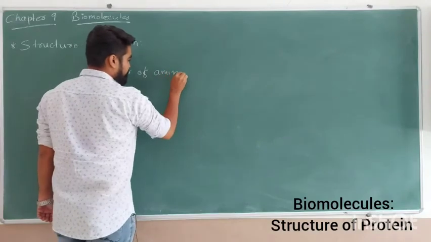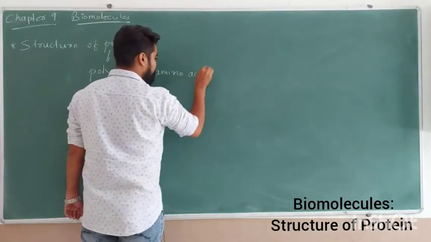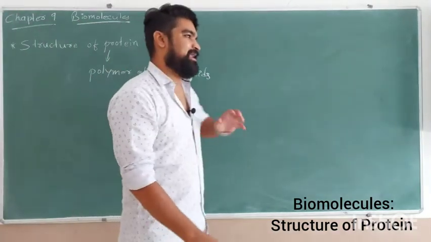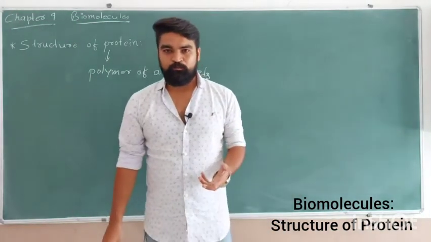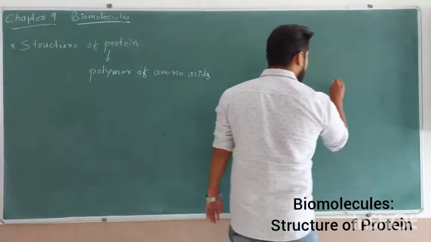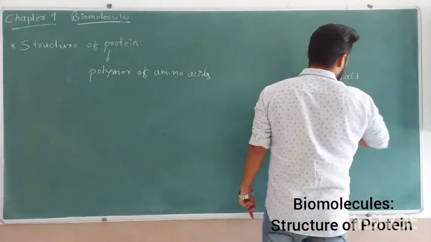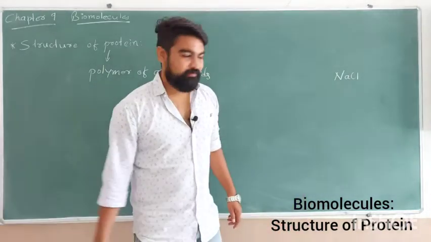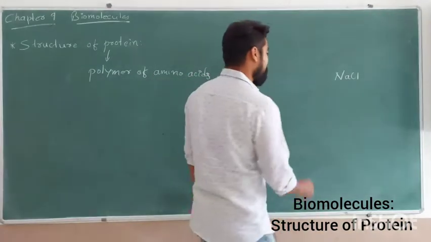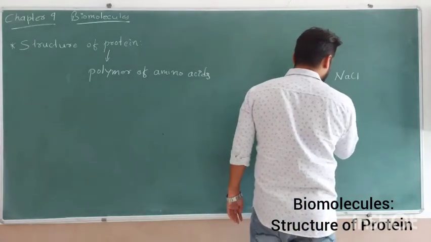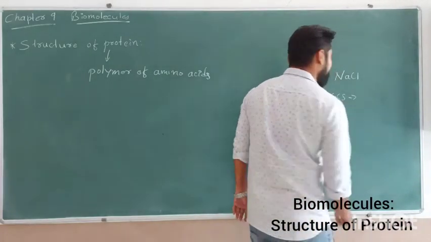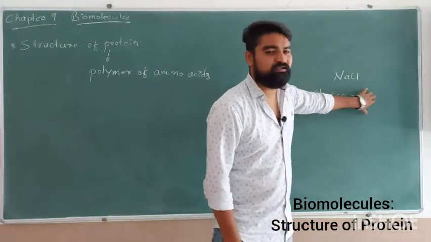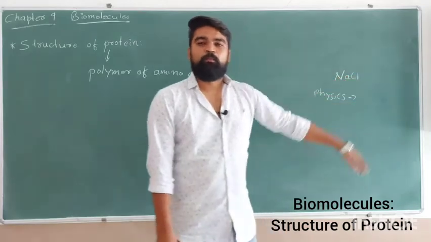of amino acids. So whenever we talk about the protein or any biochemical molecule, the chemistry person will look for its formula, like if we talk about salt, they will talk about NaCl. If we talk about a physics person, he will try to find out the three-dimensional structure of any particular molecule.